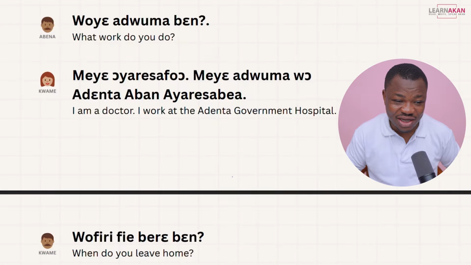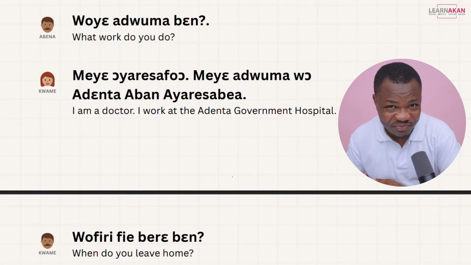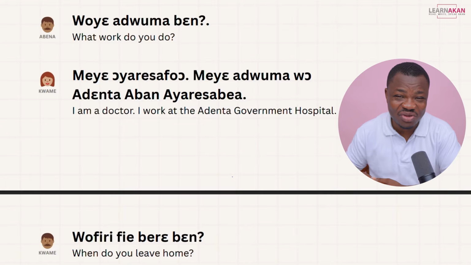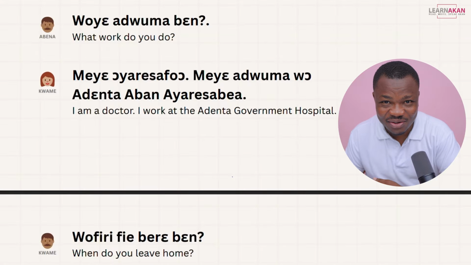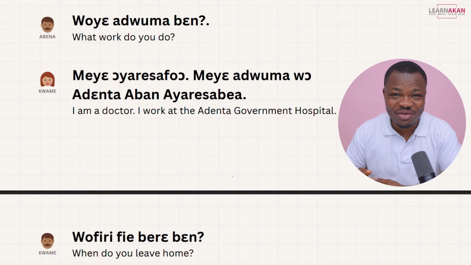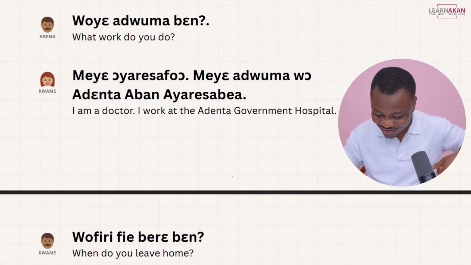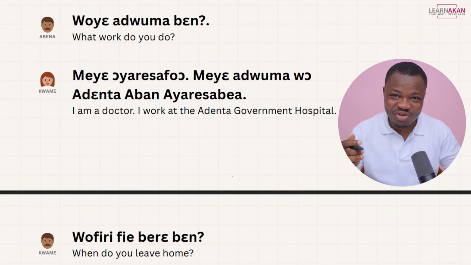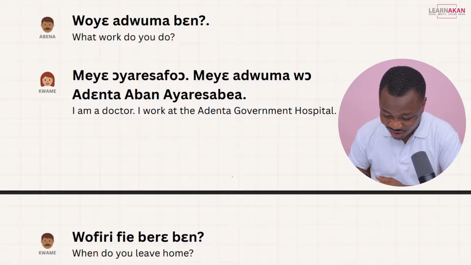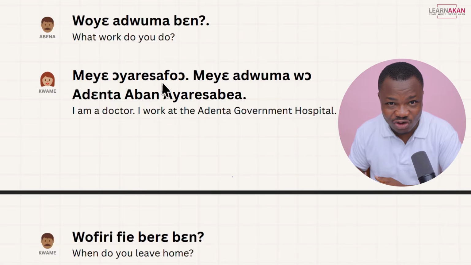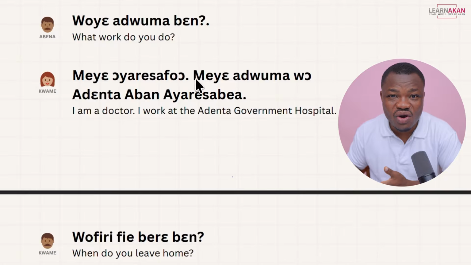So if you're a teacher, you say meye ochirechireni. If you're a trader, you say meye dwadini. If you're a farmer, you say meye okieni. If you're a lawyer, you say meye mrenimfo. If you're a journalist, you say meye nsentreni. So on and on. We have a list of some of the professions that we have names to them in Twi on the website, okay? So we have meye oyaresafo. I am a doctor. And then you can also tell where you work.